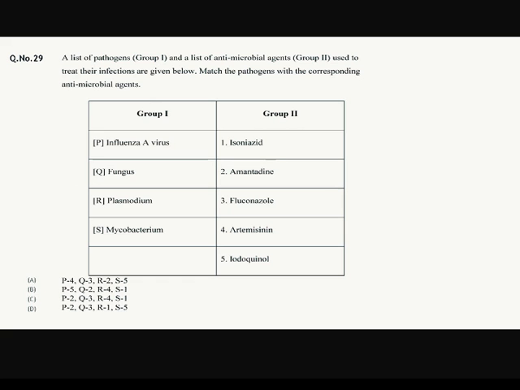So question number 29. We have to match the pathogens given in group 1 with their antimicrobial agents in group 2. Okay, the first is influenza A virus. Its agent is amantadine. Okay, the second is fungus whose agent is fluconazole. Okay, the third is plasmodium. Its agent is artemisinin. And the fourth is mycobacterium. Its agent is isoniazid. Okay, so the answer should be option number C, P2, Q3, R4 and S1.